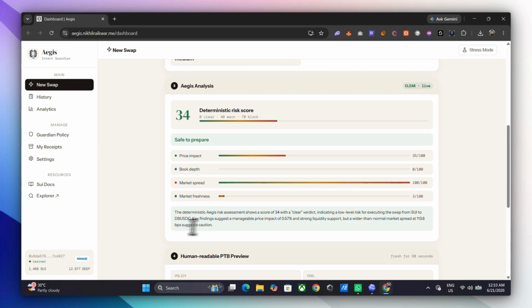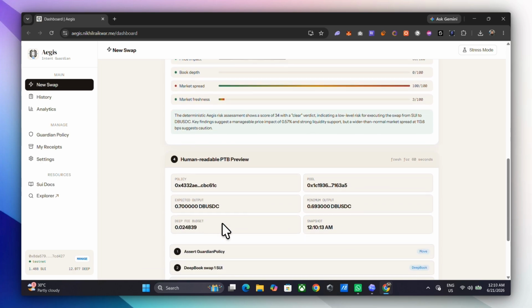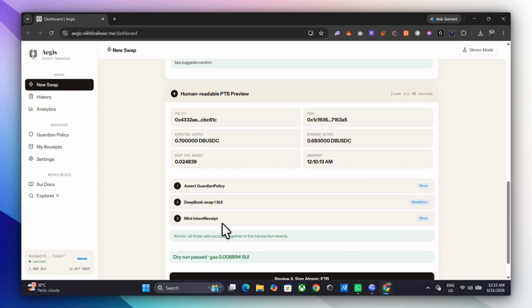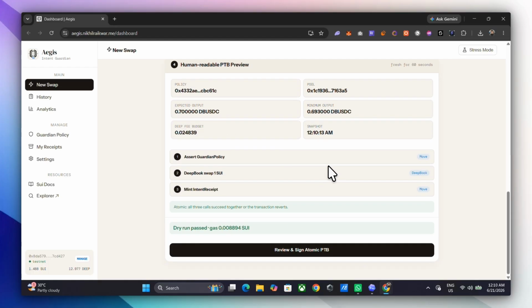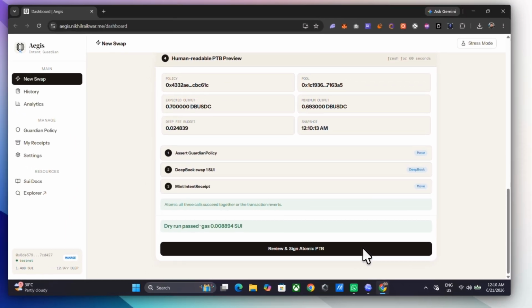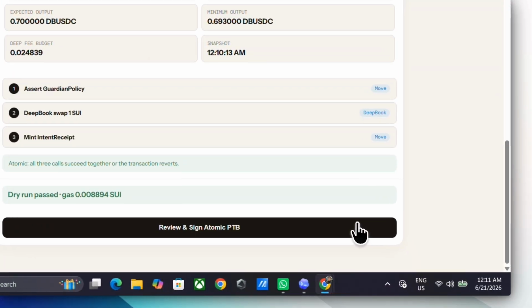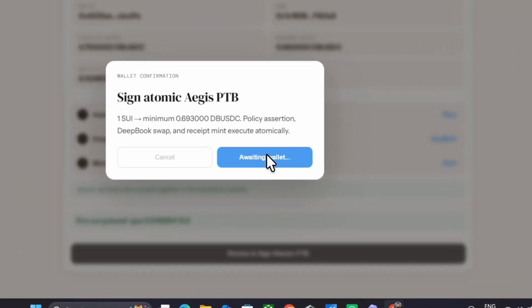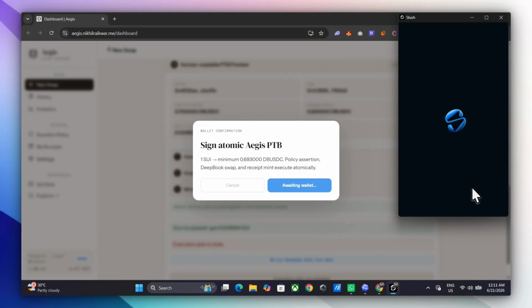Before any signature, Aegis shows the exact execution plan: policy, pool, expected output, protected minimum output, DEEP fee budget, and snapshot time. The three logical atomic stages are policy assertion, DeepBook swap, and intent receipt mint. The exact PTB has already been dry run against Sui Testnet. Every execution requires explicit confirmation. Nothing signs or executes silently.